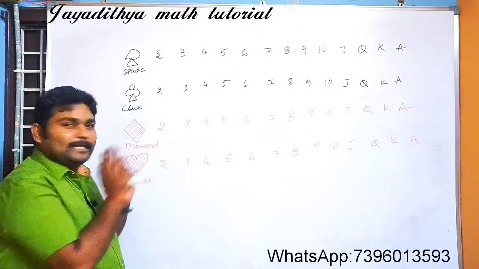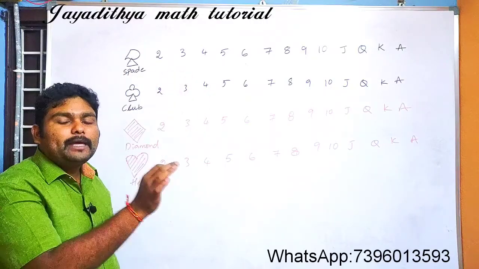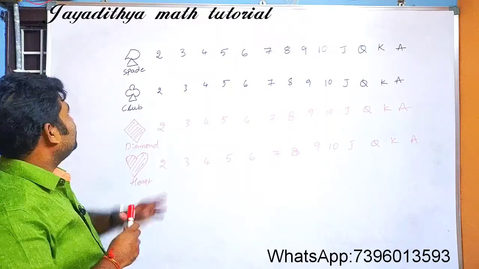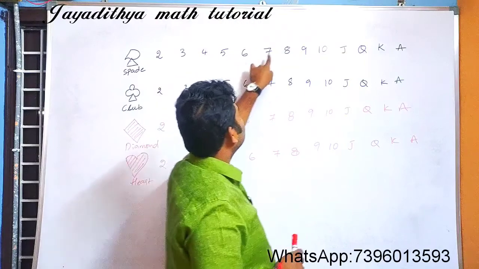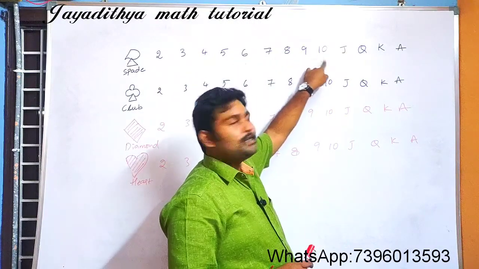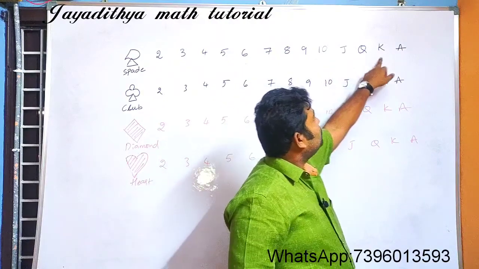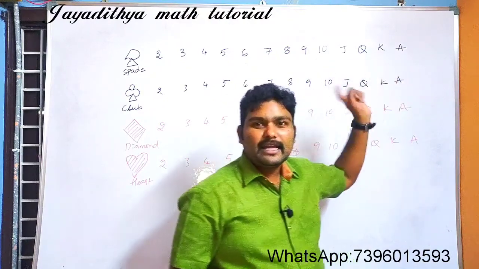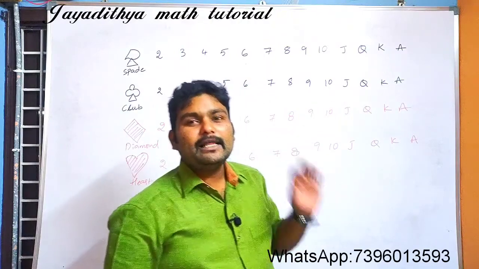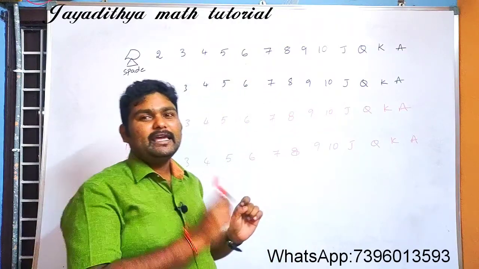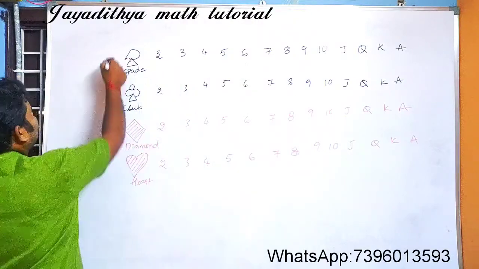Okay, now see here, in each symbol how many cards are there? You count now. This is the first card, second, third, fourth, fifth, sixth, 7, 8, 9. So we have 9 numbers, and 4 letters. 9 numbers and 4 letters. Total how many? Total 13 cards in each symbol.